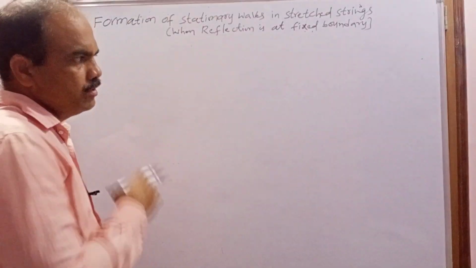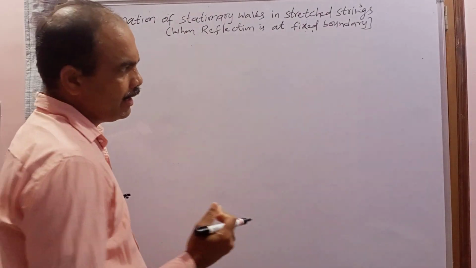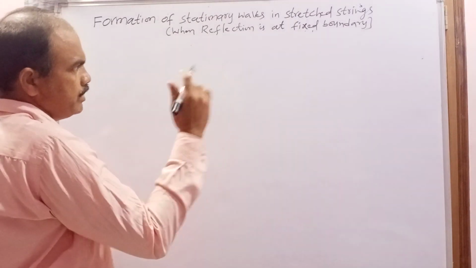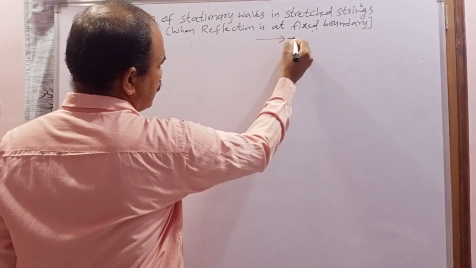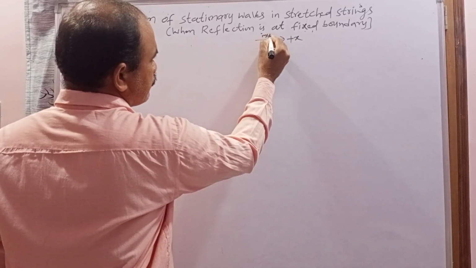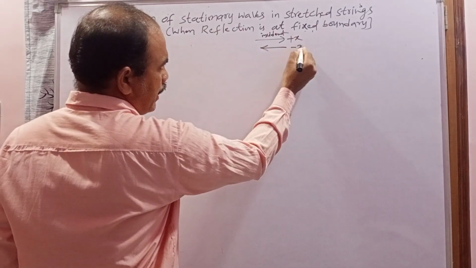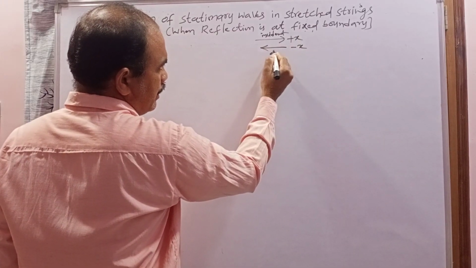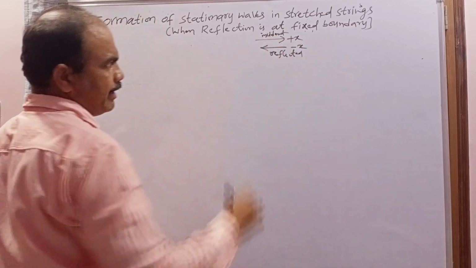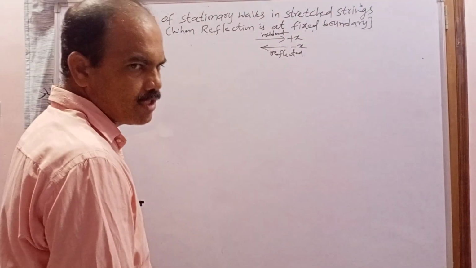One must travel along the positive x-axis, and another must travel along the negative x-axis. The wave traveling along the positive x-axis is called the incident wave, and the wave traveling along the negative x-axis is called the reflected wave. When they are superimposed, the stationary wave is formed.